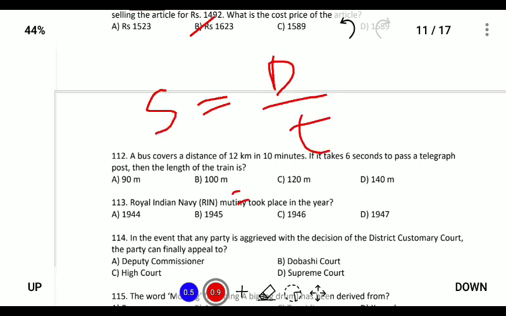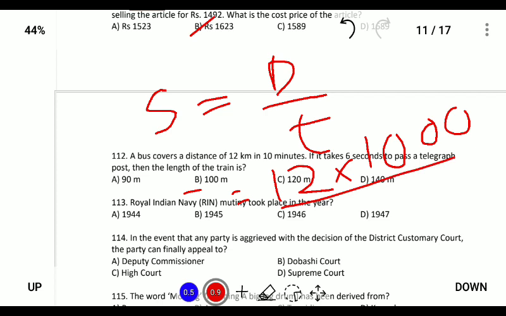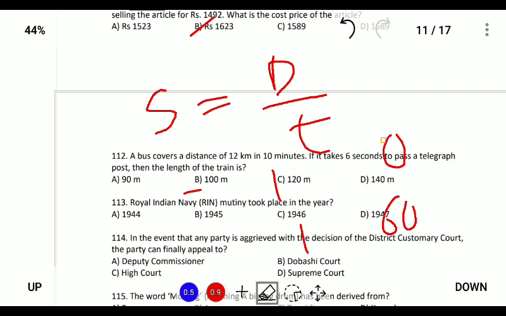And since distance is given in 12 km, convert it into meter because the answer is in meter. So it will be 1000 meter divided by time, which is 10 minutes. Again, time is given in minutes, so multiply by 60. If we calculate, we will find the speed.